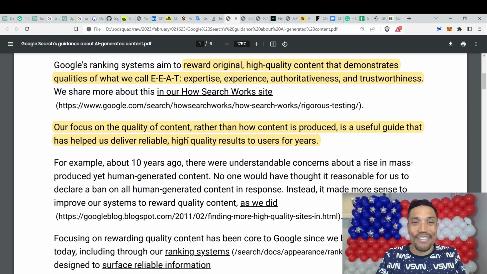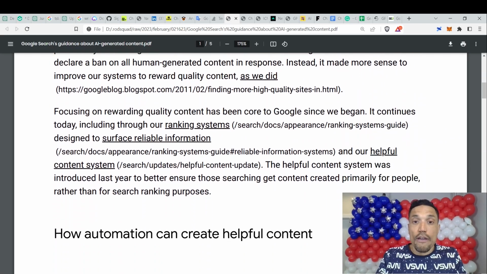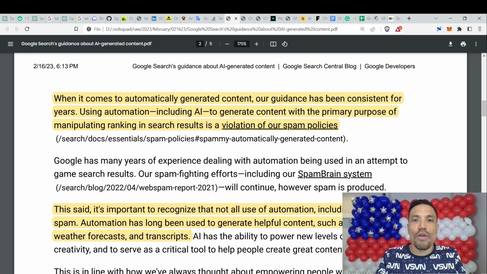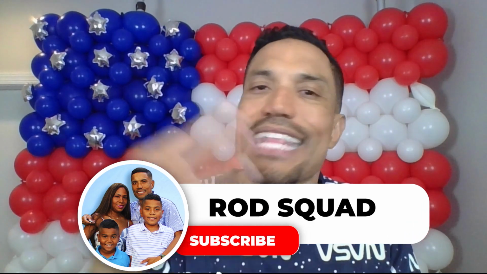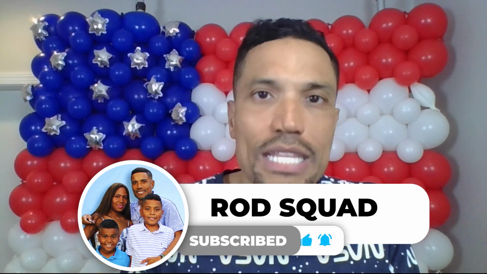Our focus on the quality of content rather than how content is produced is a useful guide that has helped us deliver reliable, high-quality results to users for years. When it comes to automatically generated content, our guidance has been consistent for years: using automation, including AI, to generate content with the primary purpose of manipulating search ranking in results is a violation of our spam policy. So they want you to uphold the principles that they reward on the platform using that acronym that I just listed. And they do not want you using automatically generated content to manipulate search rankings.